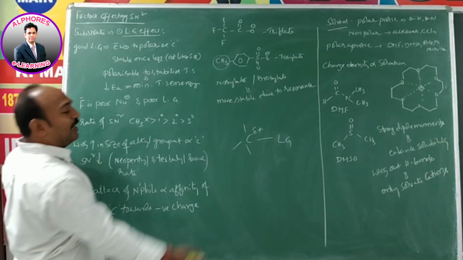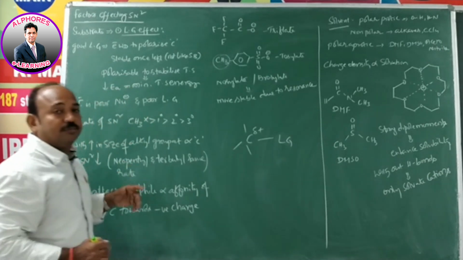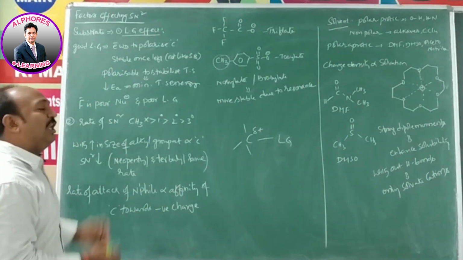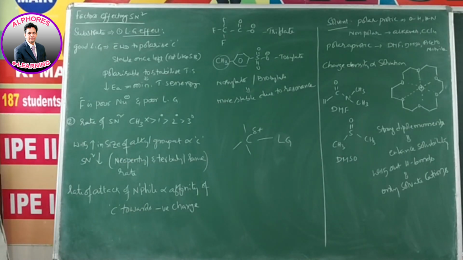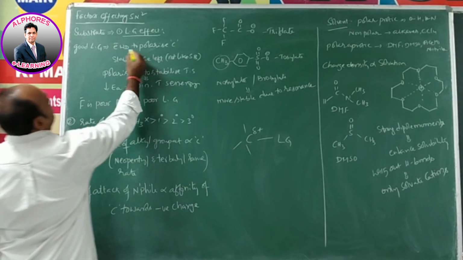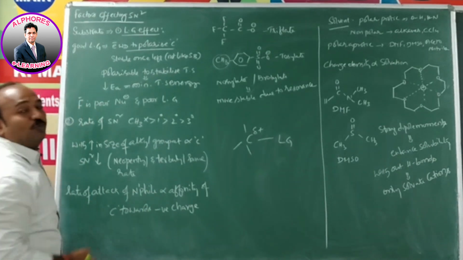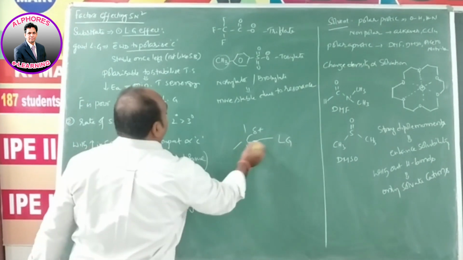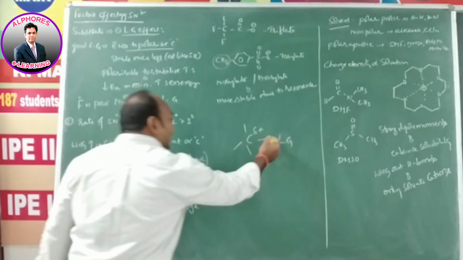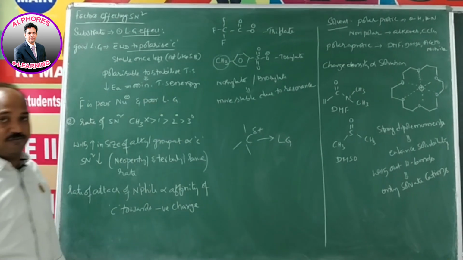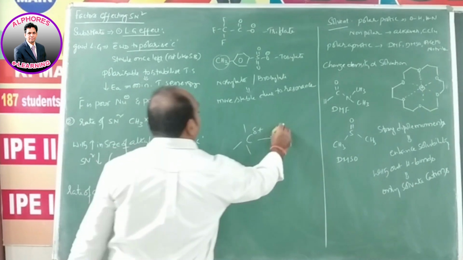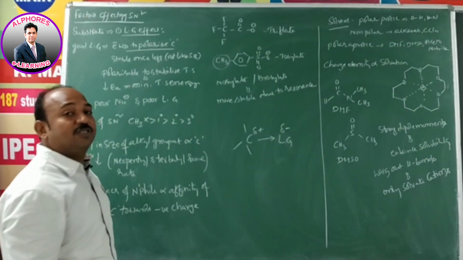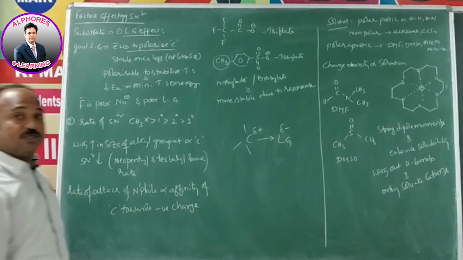So in order to make this carbon more electrophilic, the leaving group must be more electronegative. Means it has to polarize the leaving group containing carbon by pulling that sigma bond electrons towards itself. By pulling that sigma bond electrons towards itself, this leaving group acquires partial negative charge and carbon acquires partial positive charge.